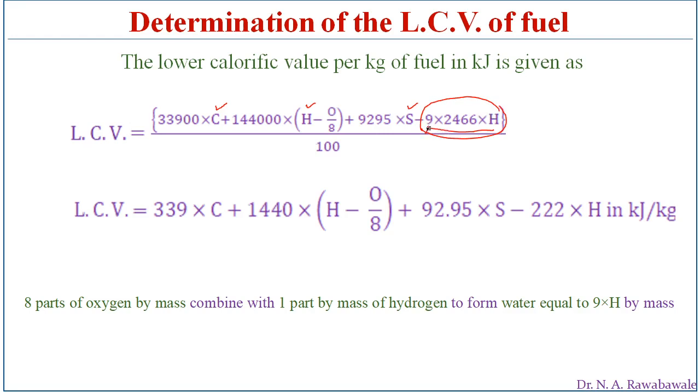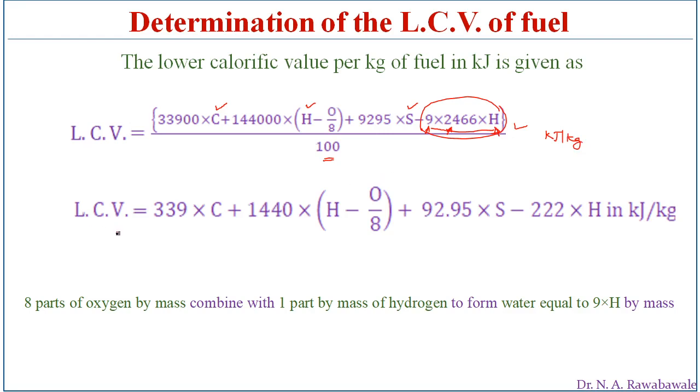So how does this 9 come? 2466 is nothing but the latent heat of vaporization, and H is the percentage of hydrogen present in the fuel. Here the numerator is for 100 kg, so dividing it by 100, we get the heat energy produced in kilojoules per kg of fuel.